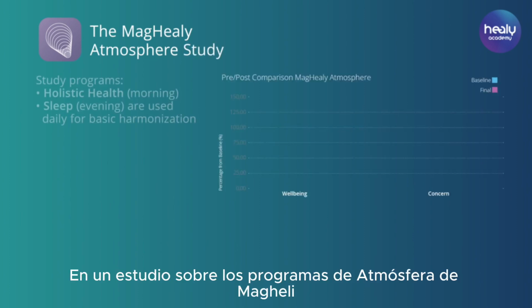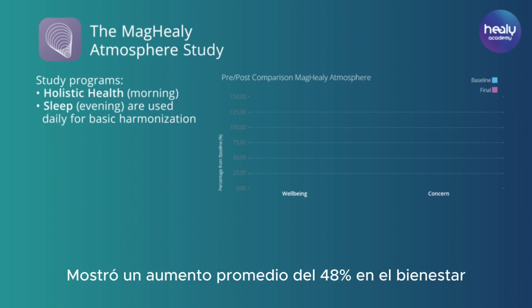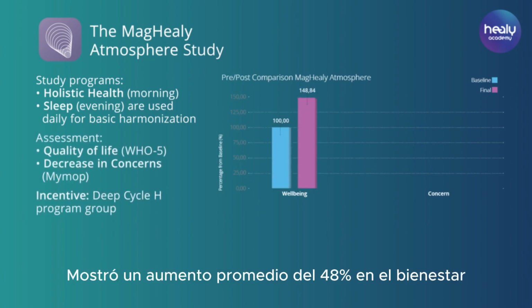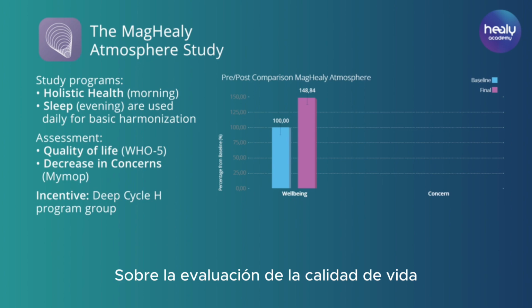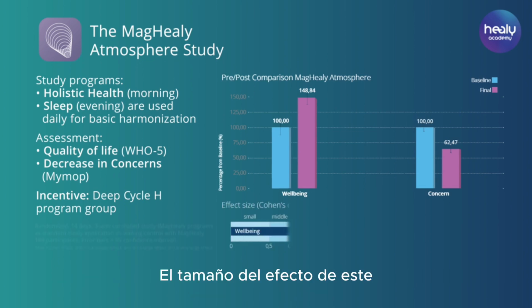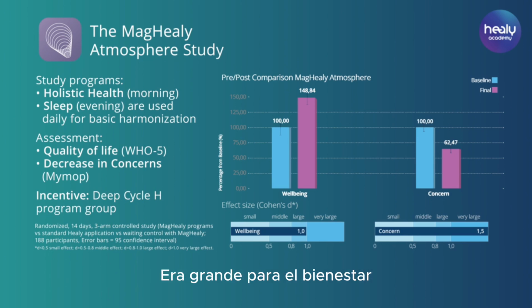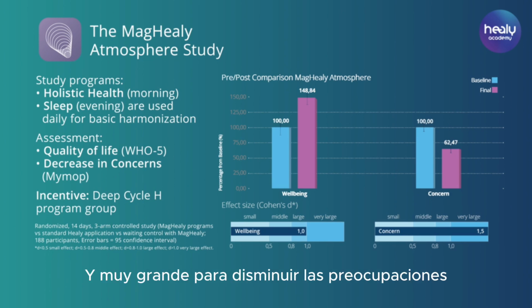In a study on the Maghealy Atmosphere program's holistic health and sleep, participants showed an average 48% increase in well-being on the Quality of Life Assessment, WHO-5, and an average 30% decrease in concerns, MIMOP. The effect size of this randomized, 3-arm controlled trial with 188 participants was large for well-being and very large for decrease in concerns.